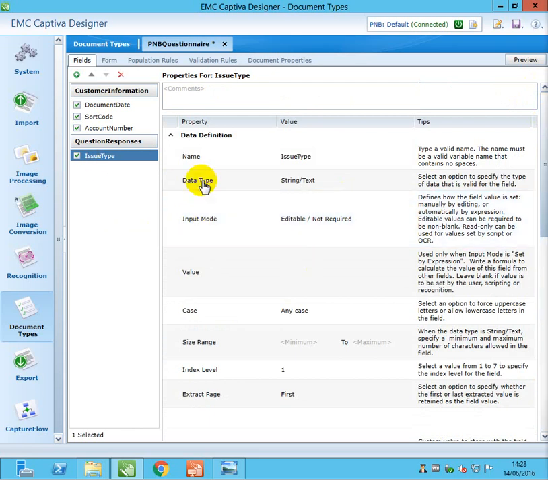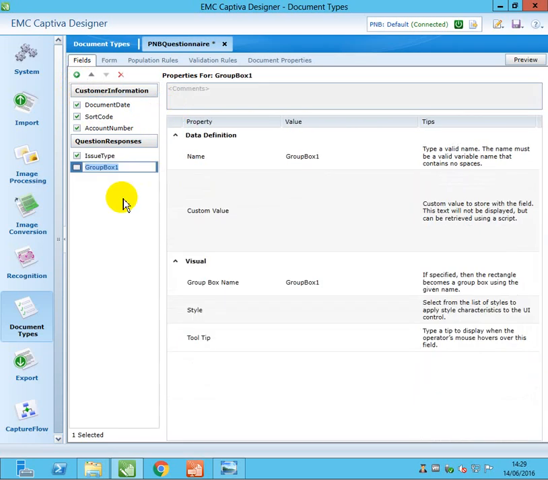Now, once you select this issue type, we will add the responses into one separate group. All the responses will be grouped together. That's why we are going to add one control, a group box. Go to control and select the group box. It's the satisfaction response. For my group box name, you can just keep the default.